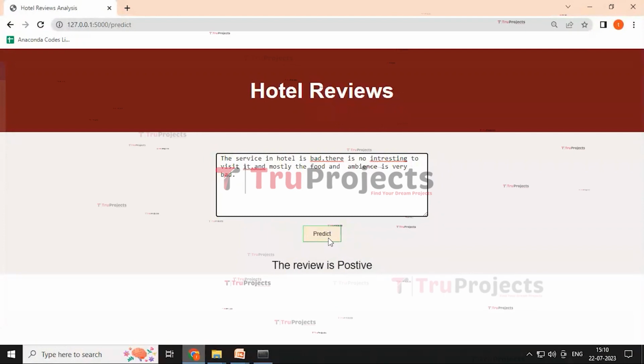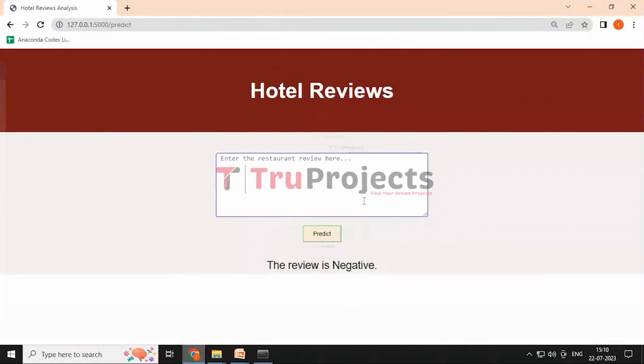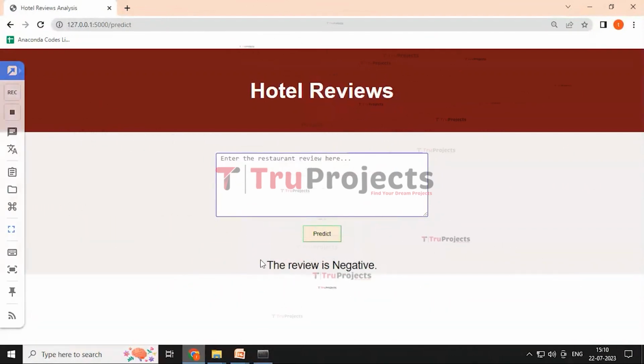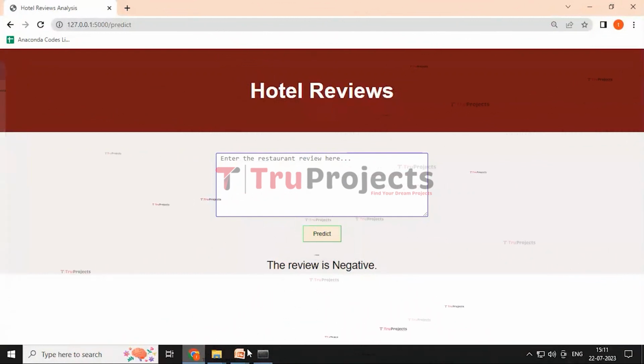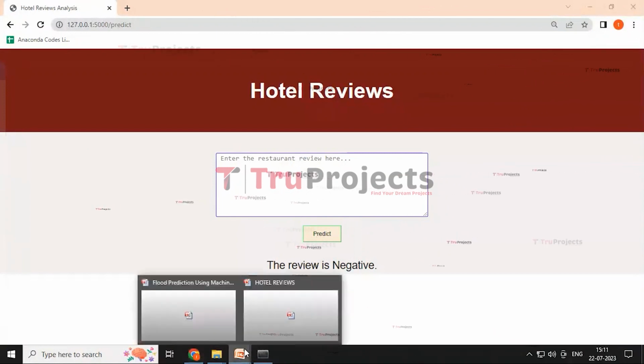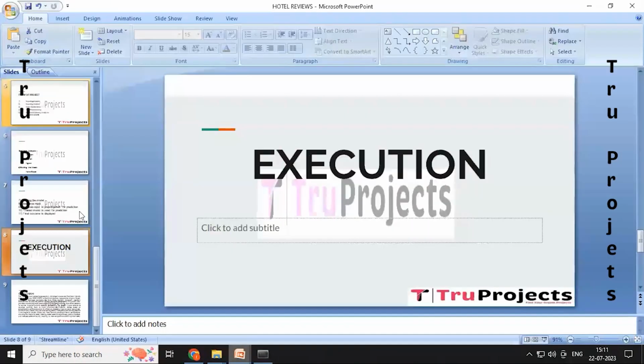And then click on the Predict button. Here the review is predicted as negative. In this way, we can analyze and predict whether the review is positive or negative by using this machine learning algorithm.